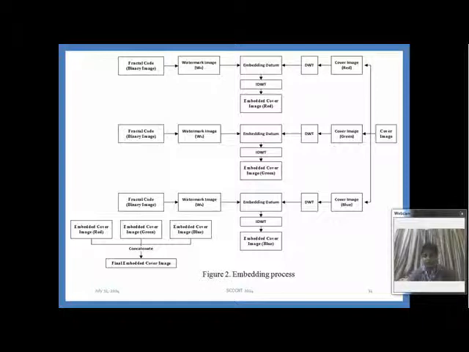Apply DWT on the cover image grayscale equivalent of RGB component, and then embed the watermark image. One bit of the watermark is embedded into 1 byte of the cover image, and after applying embedding, then apply inverse DWT to reconstruct the image. And after getting the embedded cover image for each of them, then concatenate all the three to generate the final embedded cover image.